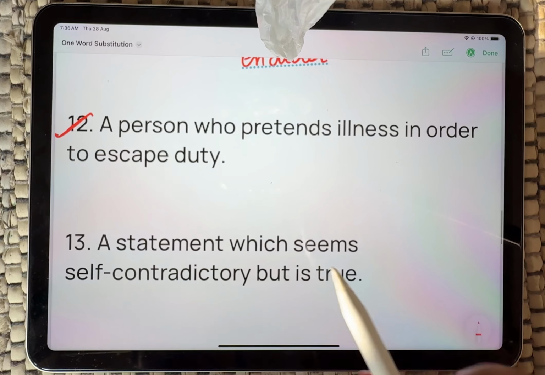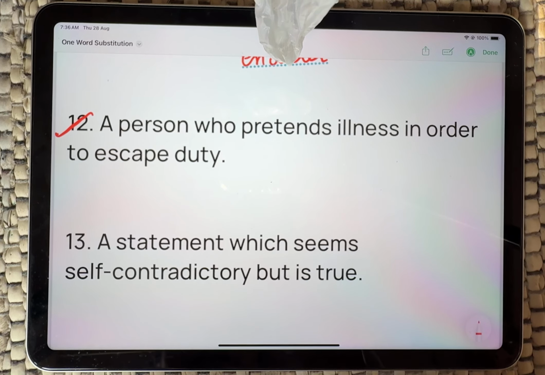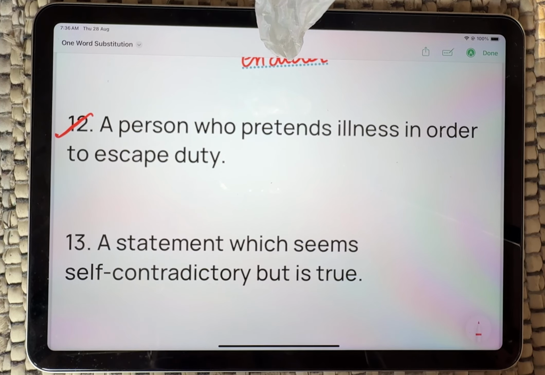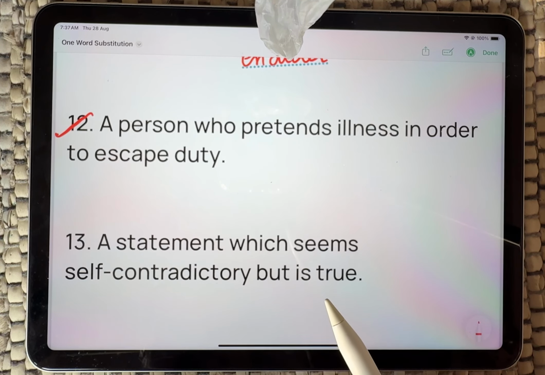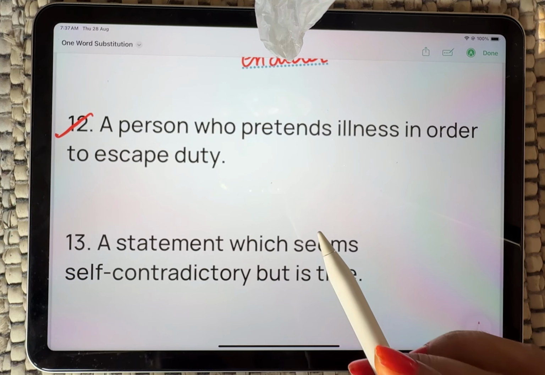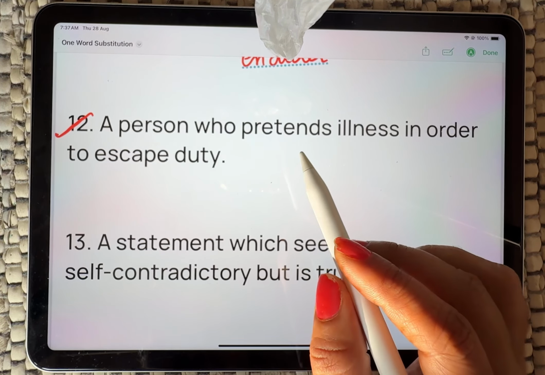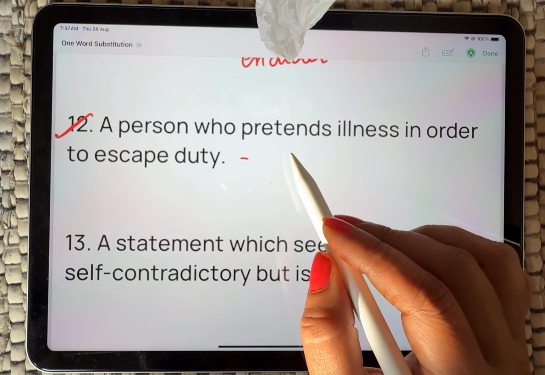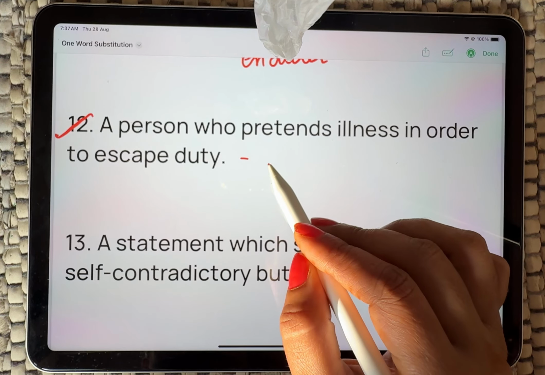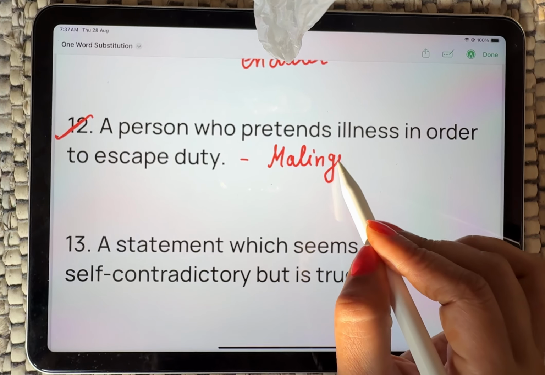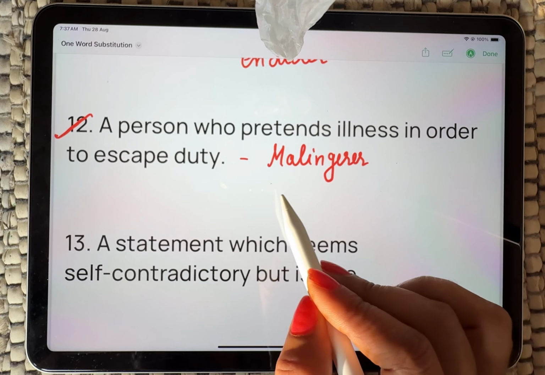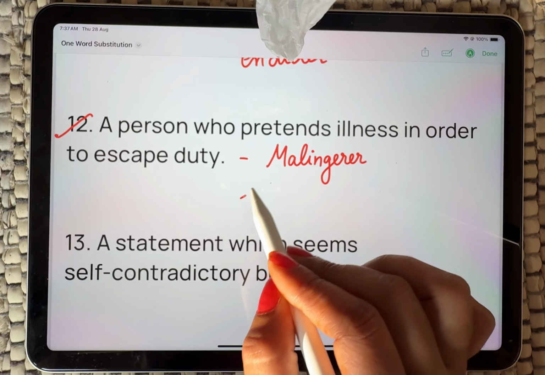Now next question is a person who pretend illness in order to escape duty means बहाना बनाकर काम से भागने वाला व्यक्ति. One who fakes sickness to avoid work. The right word for this is malingerer. The synonym for that word is shirker.